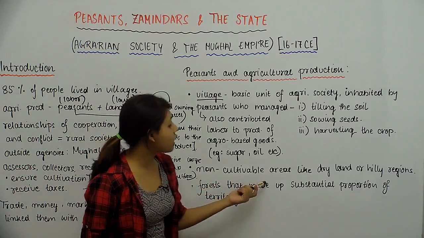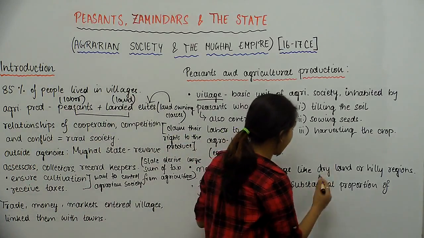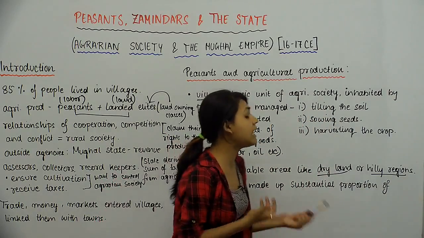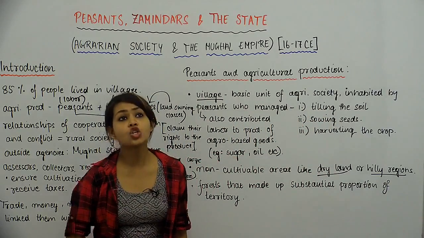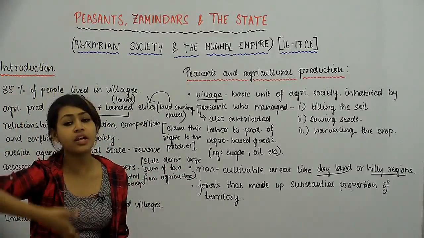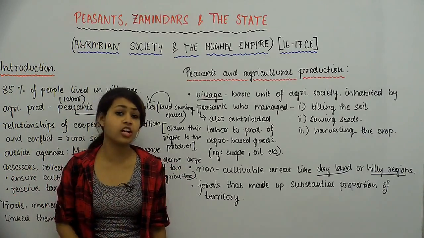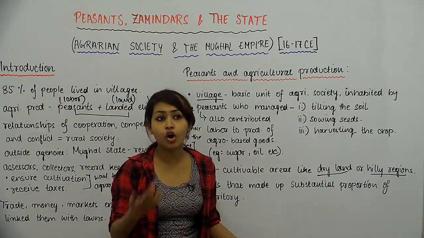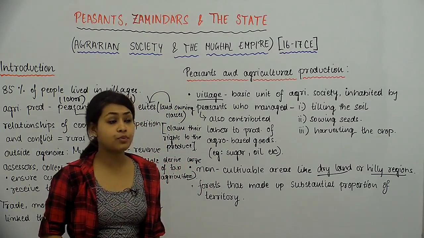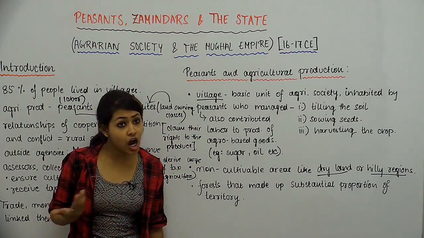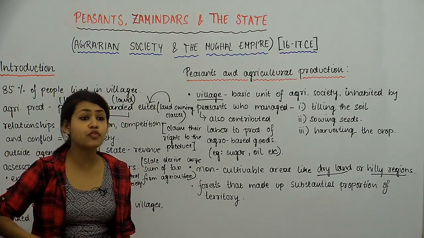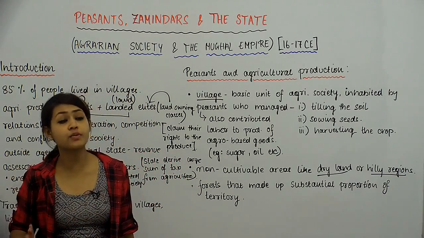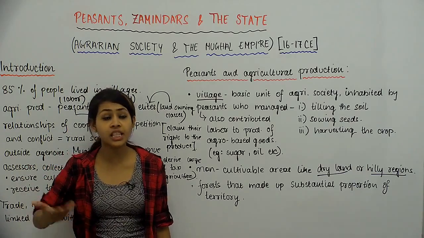So there were non-cultivable areas like dry land or hilly regions. So hilly areas में हमें ये पता है कि it's a very uneven topography, तो हम उस पे agriculture नहीं कर सकते. Cultivation is something that we require the plains for. Even though there are exceptions, there are large scale cultivations on the slopes of mountains, but then you can only grow particular crops which are suited to that sort of climate and that particular soil.